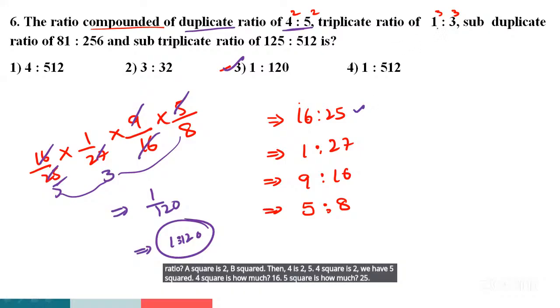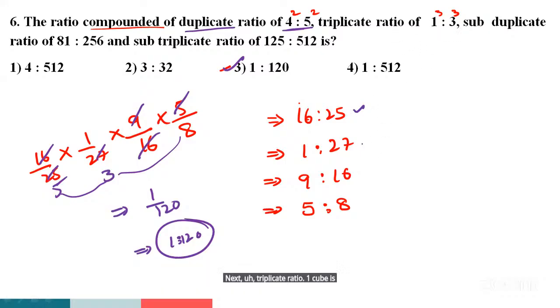Next, triplicate ratio. 1 cube is to 3 cube. 1 cube is 1. 3 cube is 27. Next, sub-duplicate ratio of 81 is to 256. Root of 81 is 9. And 256, root is 16. Next one, sub-triplicate ratio of 125 is to 512. 125 is which cube? 5 cube. 512 is which cube? 8 cube.